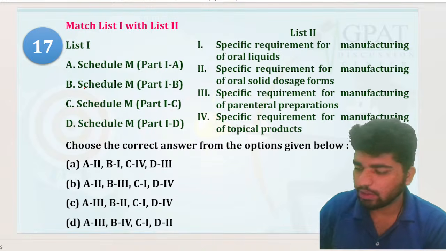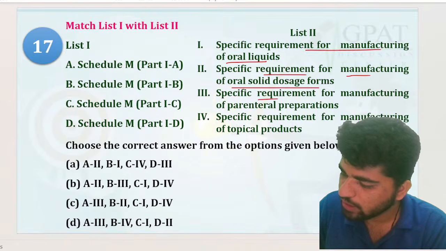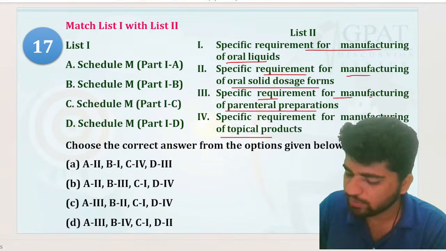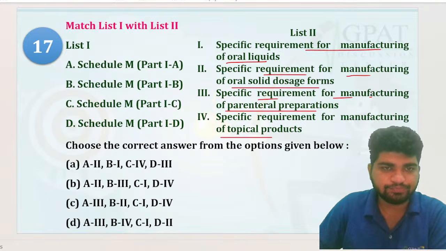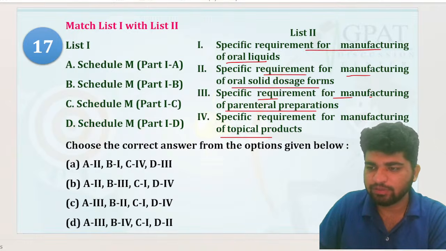Okay. Now you have a matching one. Specific requirement for the manufacturing of oral drugs. Requirement for the manufacturing of oral solid doses. Requirement for manufacturing of parenteral preparations. Topical products. Chalo, bhai, batao. Which one is right? Yeah, that's right, Vishwajit. P for periods and P1 is for pack size. Very good.